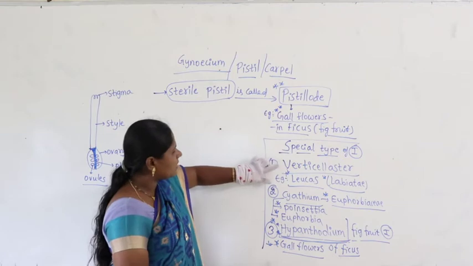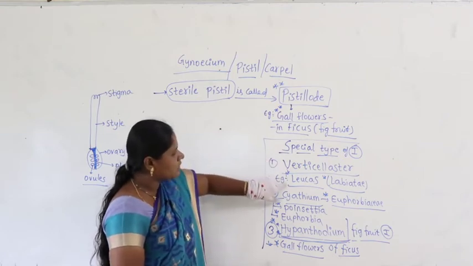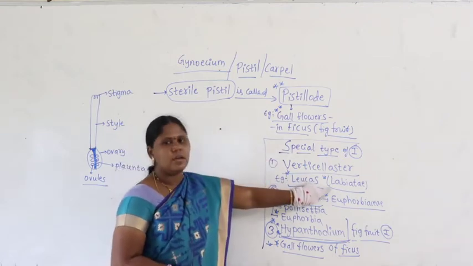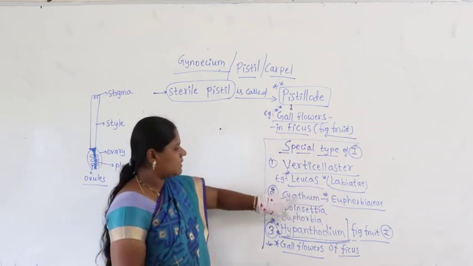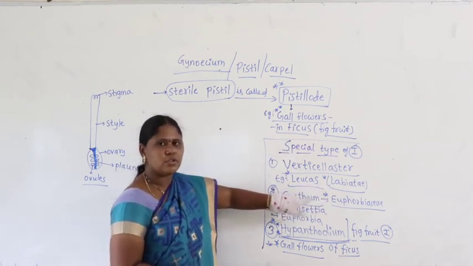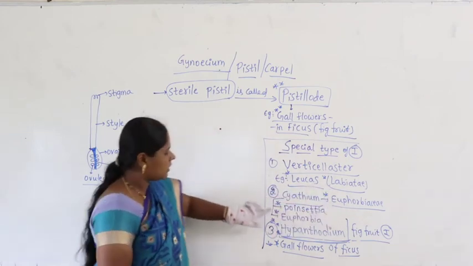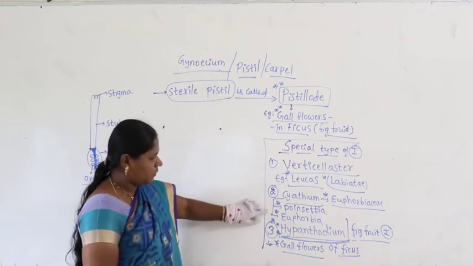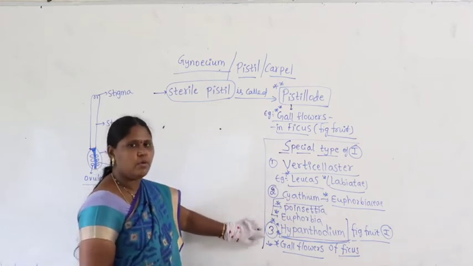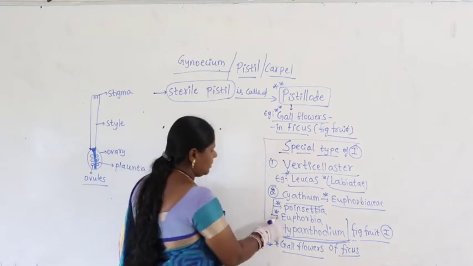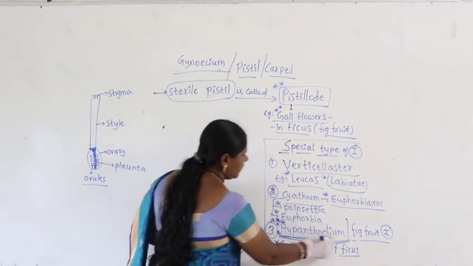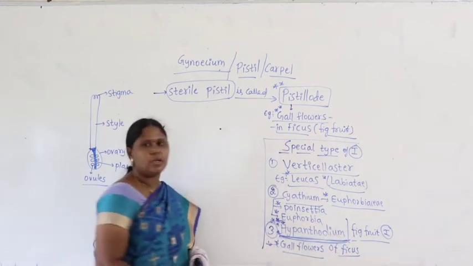What are they? Verticillaster, example Leucas, belongs to the family Labiatae. Similarly Cyathium, a characteristic feature of Euphorbiaceae. The examples are Poinsettia and Euphorbia. Next one, very important: Hypanthodium.